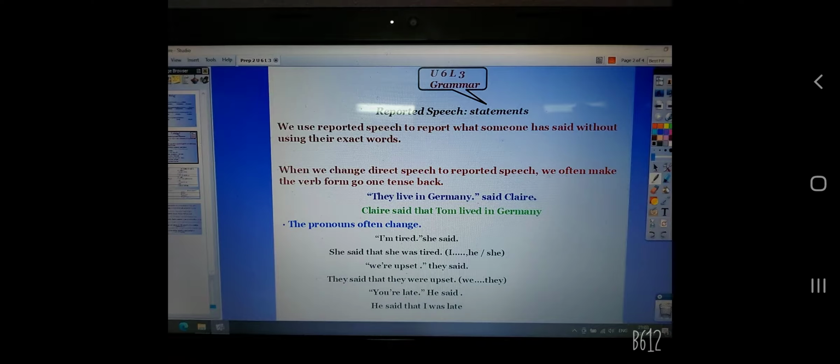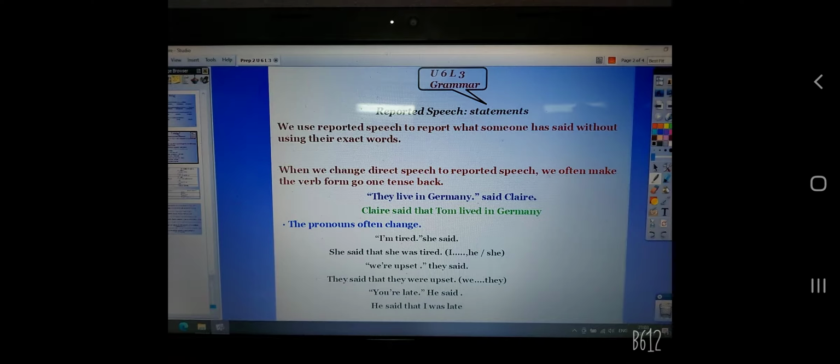So, when we change direct to reported speech, we have to change many things. Number 1, the pronouns often change: I, we, you, they, myself, yourself. So, these pronouns can be changed. We also have time expressions. The time expressions often change, for example, today, tomorrow, yesterday, last month. So these words can be changed into other words.